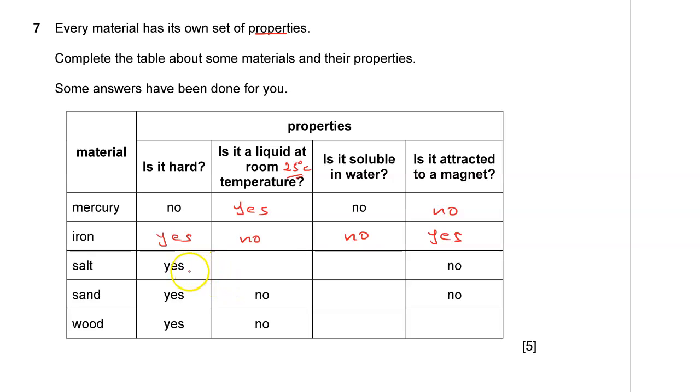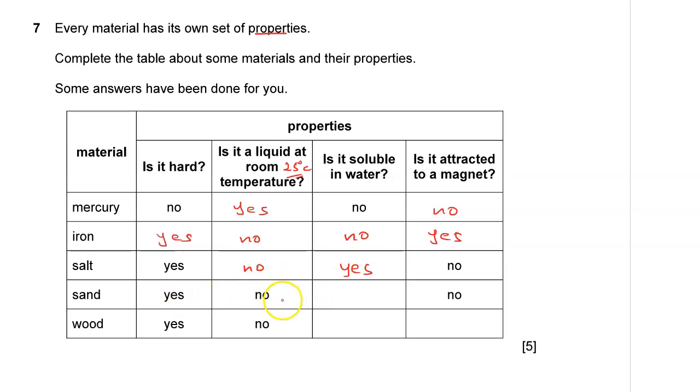Salt, is it hard? Yes. Is it a liquid at room temperature? No. Salt like copper carbonate, sodium chloride, the salt that we use as an additive to food. Is it soluble in water? Yes, some salts are, so I'll go for yes. Some salts are soluble in water. Others are not soluble. Then is it attracted to magnets? Obviously no. Sand is very hard.